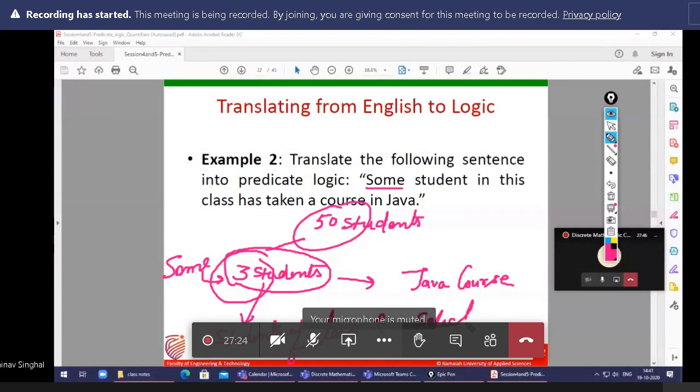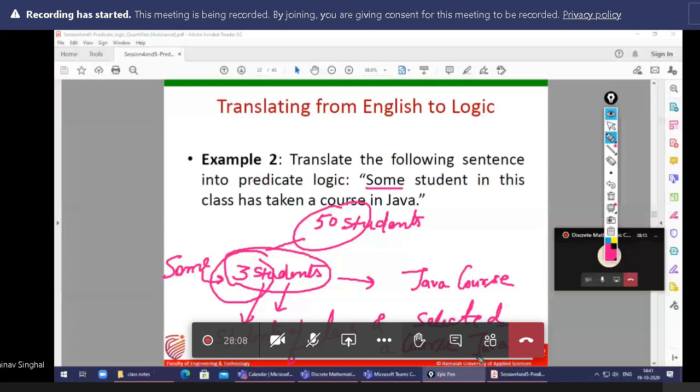And second, they selected the course Java. Two things are given here. So this is an intersection: a student has to belong to the class and select Java.